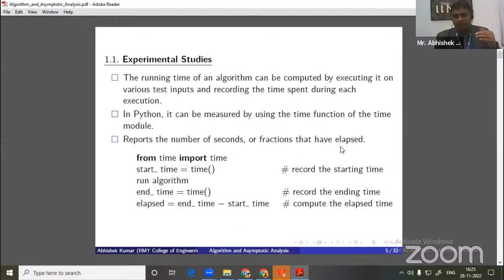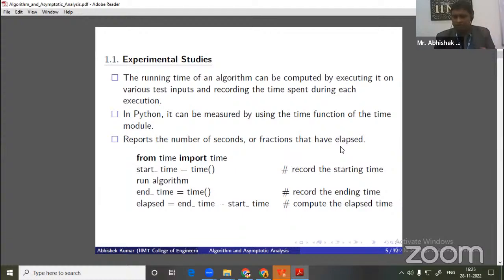After main, we first record the start time and store that value in a variable. Then after the execution of the last line of the code, we record the end time in another variable. Based on that, we can compute the elapsed time. That is called experimental analysis.